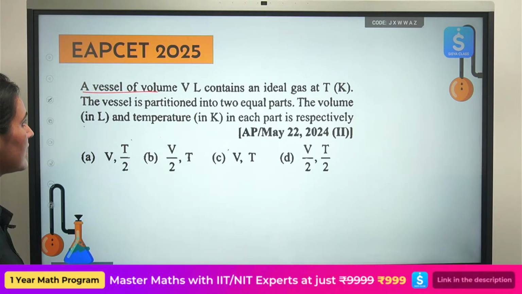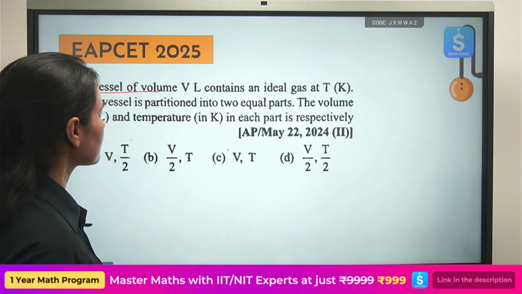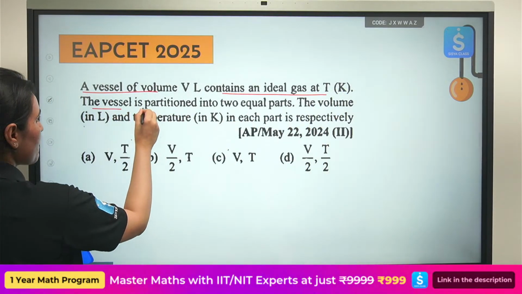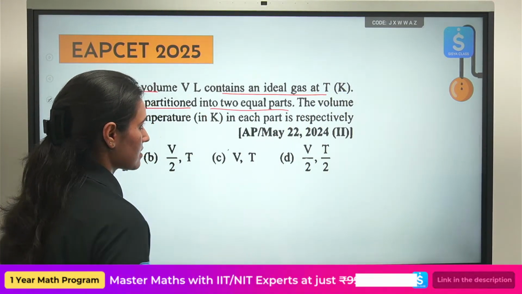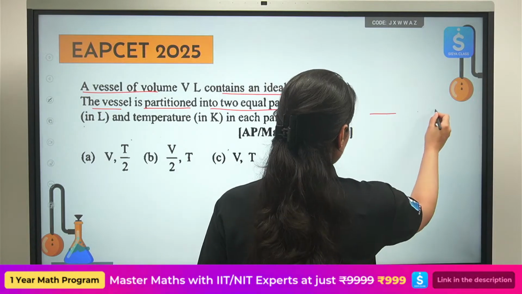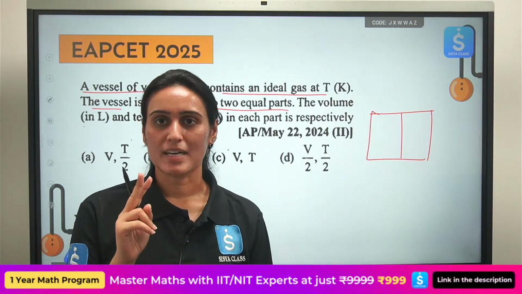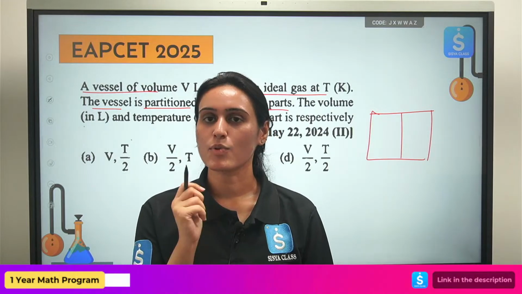Let's solve the question. There is a vessel of volume V. It contains an ideal gas at temperature T Kelvin. The vessel is partitioned into 2 equal parts. Okay, so there is some vessel. It is now divided into 2 equal parts. This is a question of extensive and intensive property, you will know.